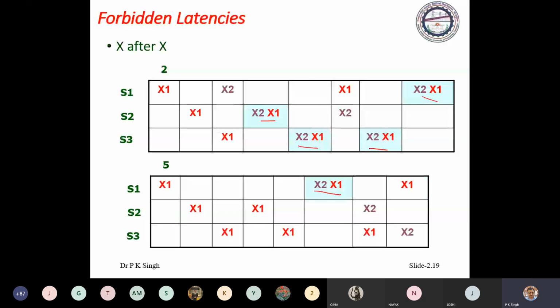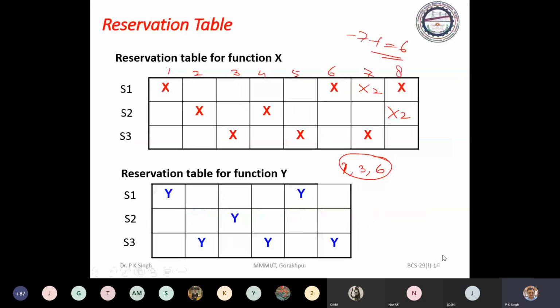Now come to this pipeline Y. Just consider this pipeline. In this pipeline, this is 1, 2, 3, 4, 5, 6. Due to stage 1, 5 minus 1, 4 is the forbidden latency. Due to stage 2, you don't have any forbidden latency, but in stage 3 you have 2 and 4. So the union of these is that 2 and 4 are the forbidden latencies. The permissible latencies are 1 and 3.